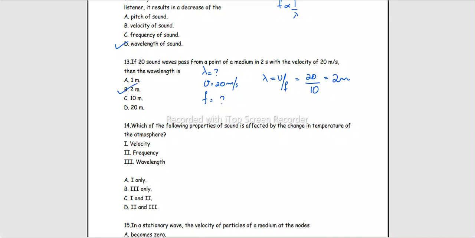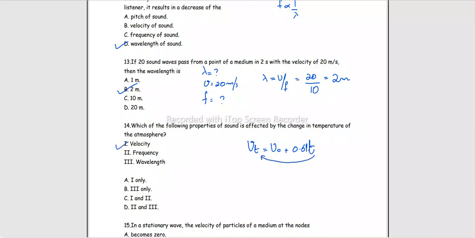Which of the following properties of sound is affected by the change in temperature of the atmosphere? Temperature change होने से क्या फर्क पड़ता है? We just discussed with this equation as well. With the change in temperature, speed of sound changes, right?